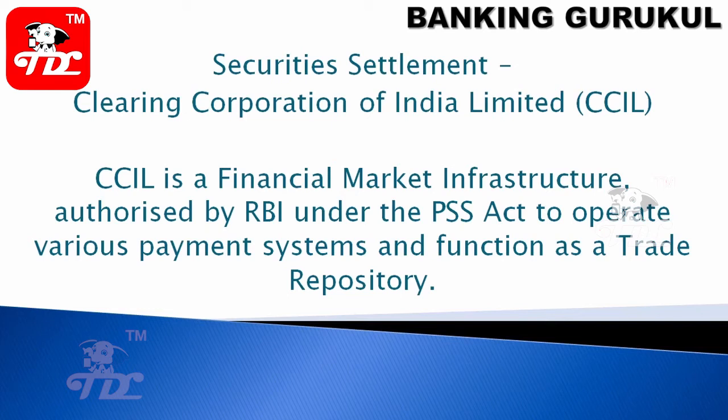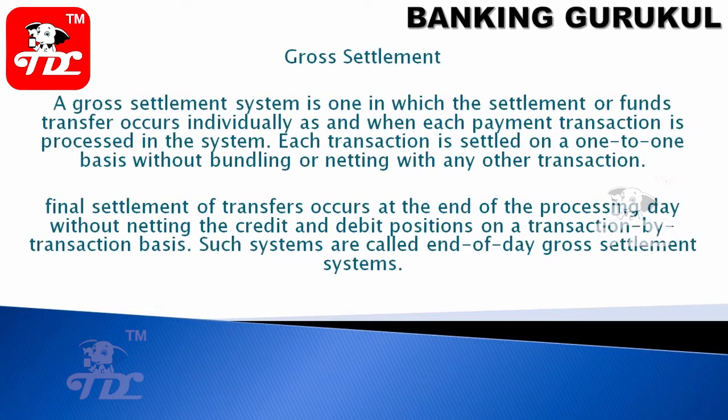Securities Settlement: Clearing Corporation of India Limited, CCIL. CCIL is a financial market infrastructure authorized by RBI under the PSS Act to operate various payment systems and function as a trade repository. Gross settlement we have already discussed.